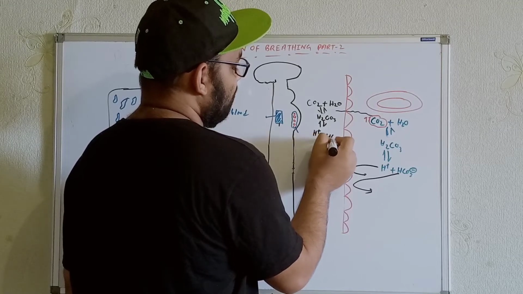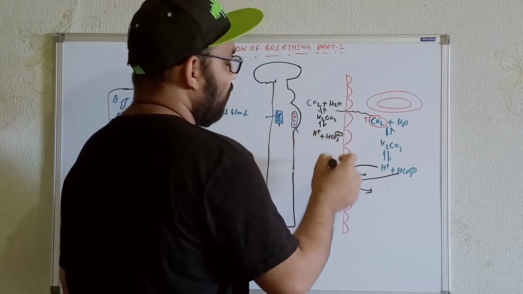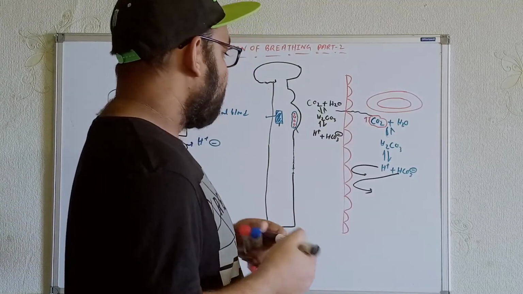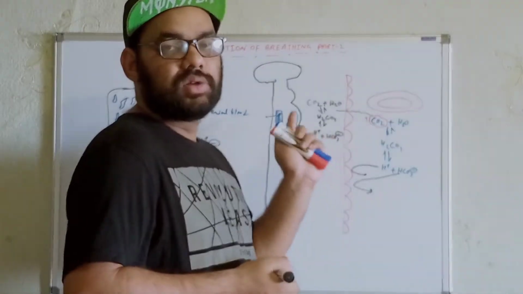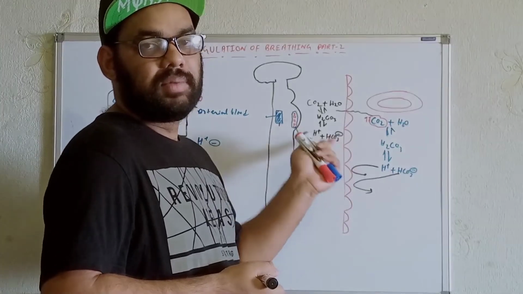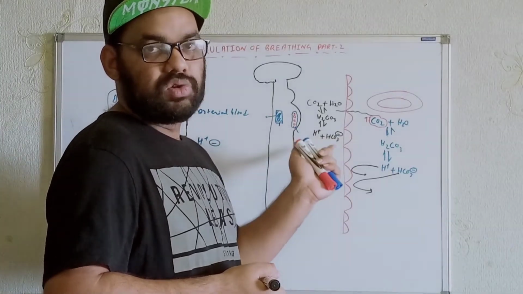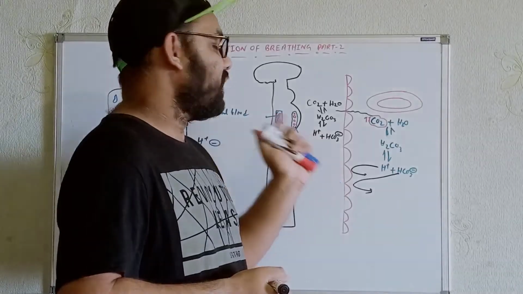Now see, don't confuse this proton with that proton. We are getting this proton when the carbon dioxide crosses the blood-brain barrier, and after coming within the brain tissue, reacts with the water molecules and produces the proton.